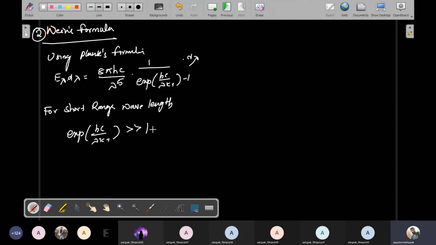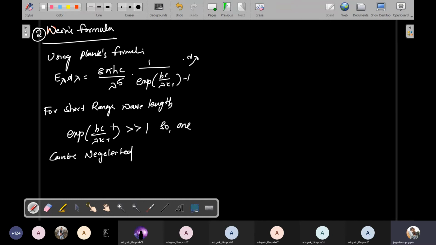Therefore the 1 can be neglected, because the value of exp(hc by lambda kT) is much greater than 1. So 1 can be neglected.